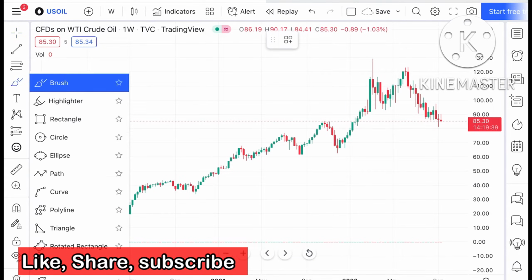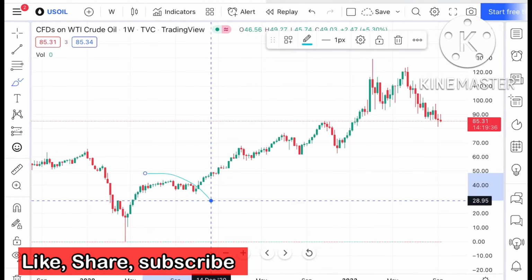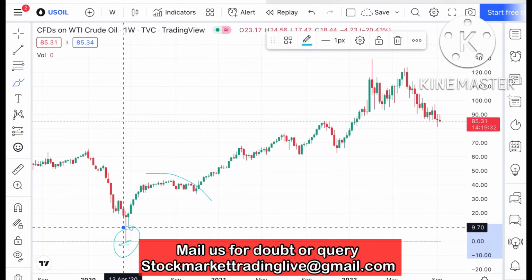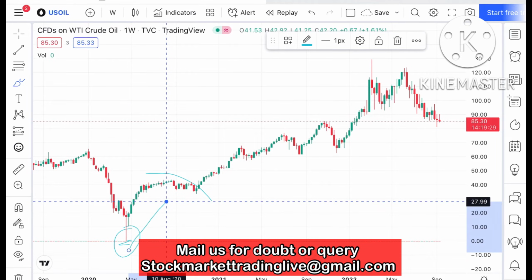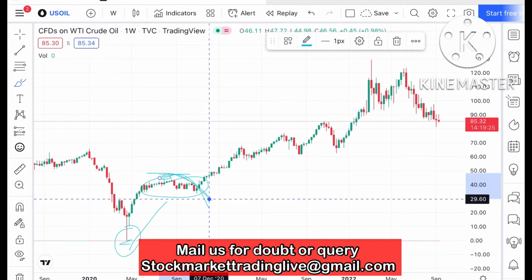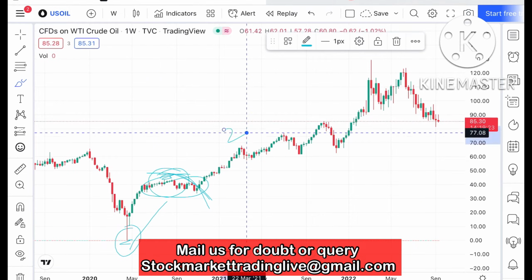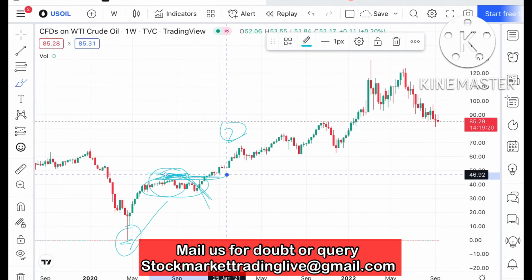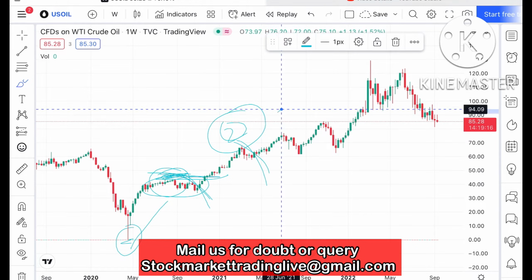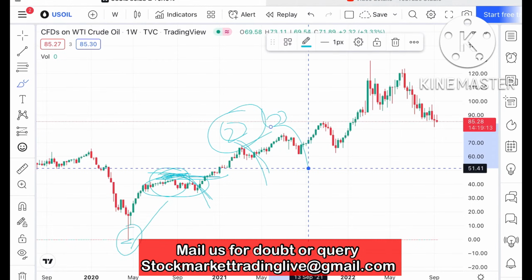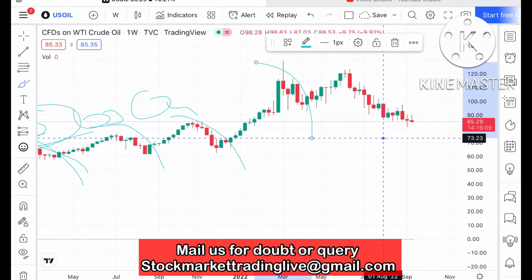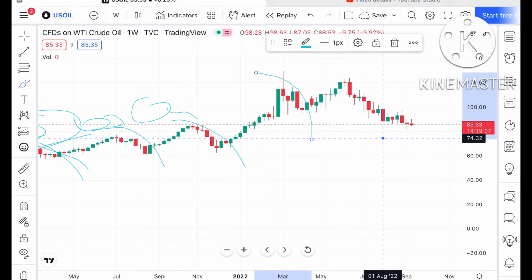You have to understand this particular pattern: after the pandemic, when the price of crude went negative, we saw a rise. After this rise, whenever it goes high, we have seen it fall. The second time it hit this high and went to a second top, it fell again. The third time it went upside, again it fell. The fourth time, again it fell. This is the fifth time we have seen it.